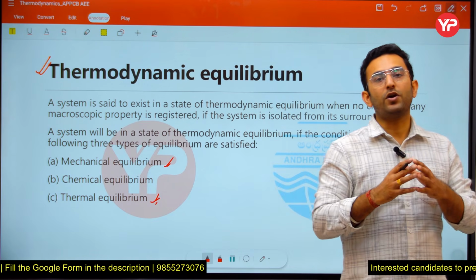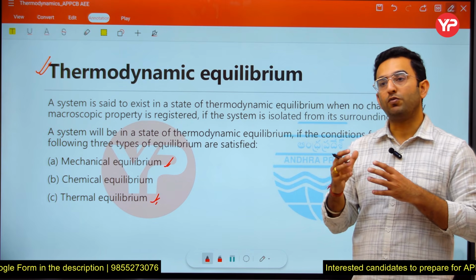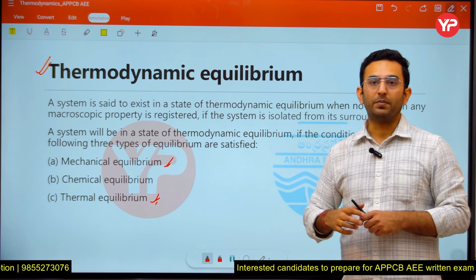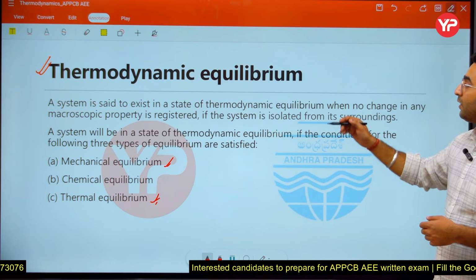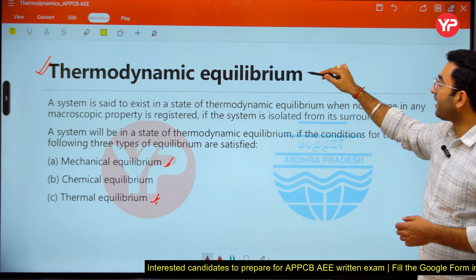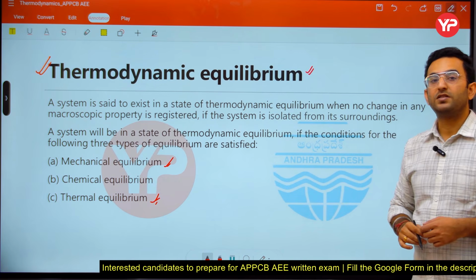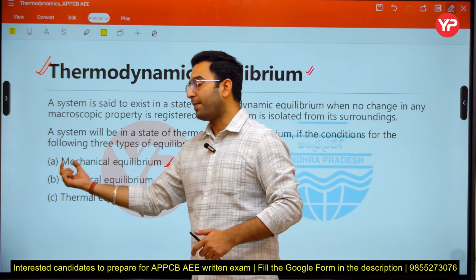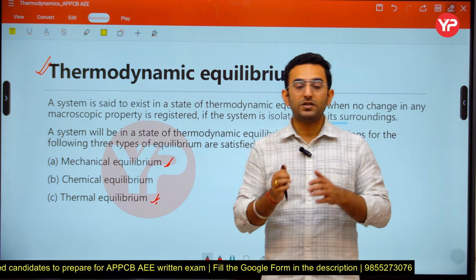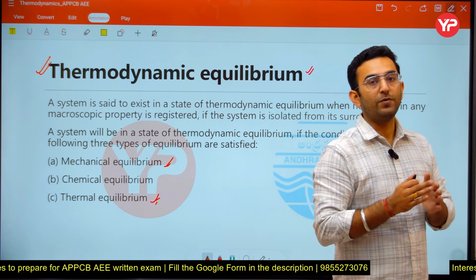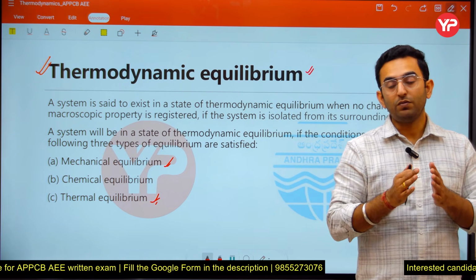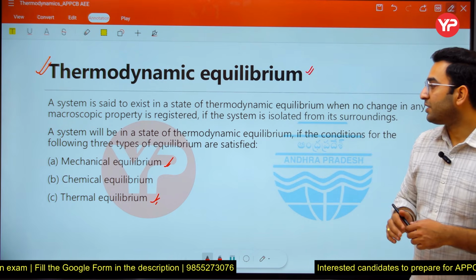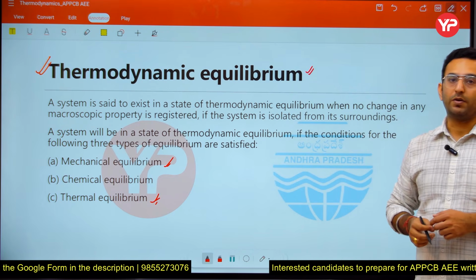So whenever the body has no potential to bring out any chemical changes, we say the body is in chemical equilibrium, okay? Now, in order to attain a thermodynamic equilibrium between the system and surrounding, these three types of equilibrium must take place simultaneously. If these three types of equilibrium are not maintained between the system and surrounding, we are not going to get a thermodynamic equilibrium here, okay.